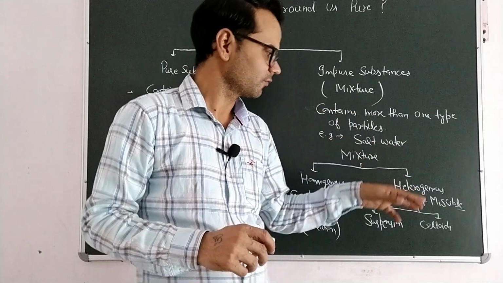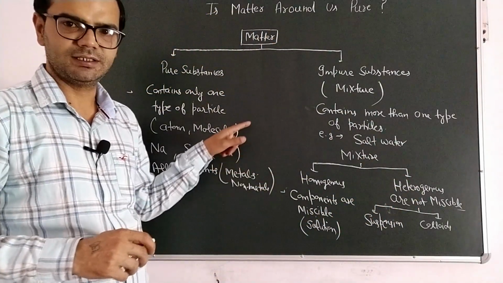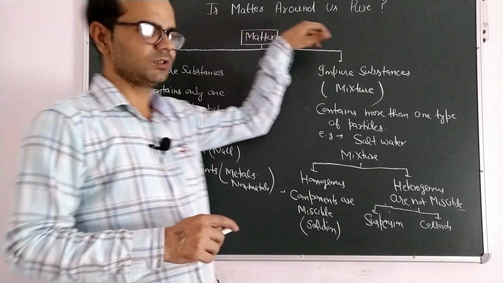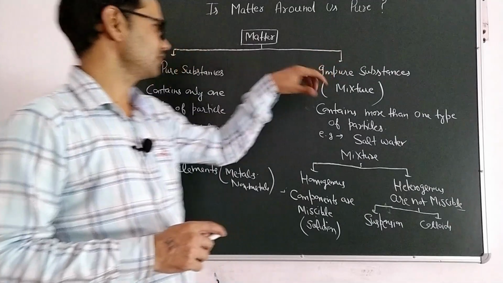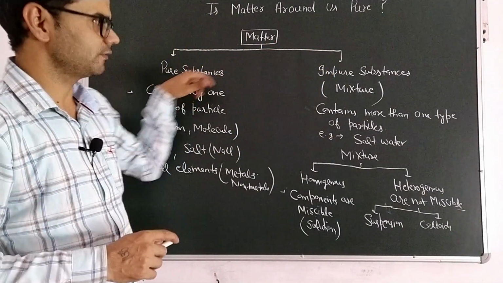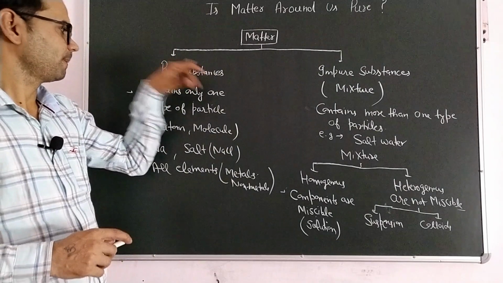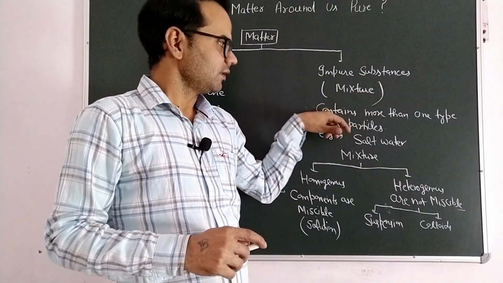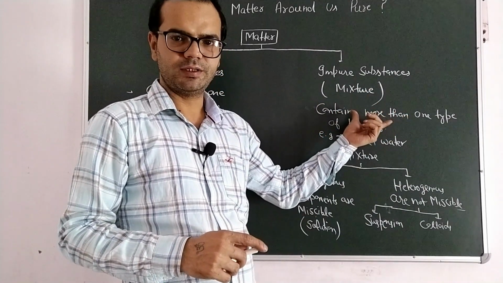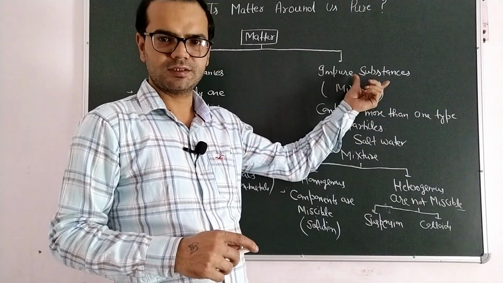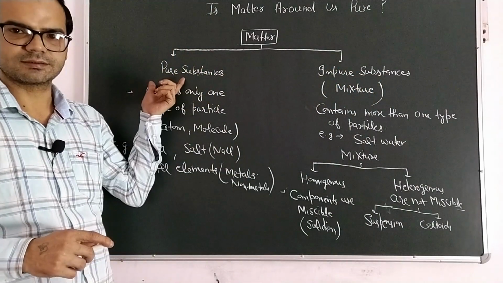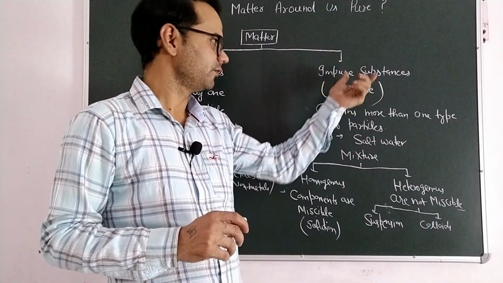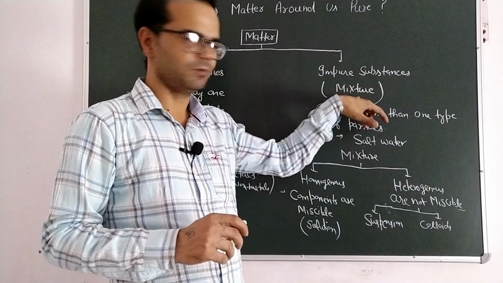In the next video, we will discuss everything in detail. That is the introduction part of the second chapter, Matter Around Us Pure. How is matter classified? It is classified into two kinds of substances, pure versus impure. The criteria of pure is it must contain only one type of particle. The criteria of impure substance is it contains more than one type of particle. So we can say an impure substance is a combination of pure substances. If we add pure substances, we will get impure substances. Impure substances are also known as a mixture.